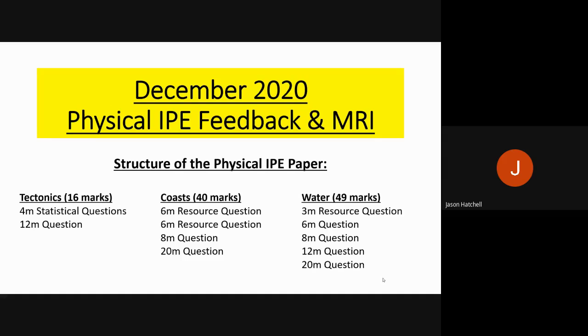Mr. Huckle and I have spent most of our Christmas either marking your IPAs or making feedback for you because you will not be in school for the week of the 4th of January. So please use it. On screen now for you is the 3 topics of your physical IPE paper. So they were tectonics, coasts, and water. You can see the respective marks for each of those topics and the respective questions within each of those topics.